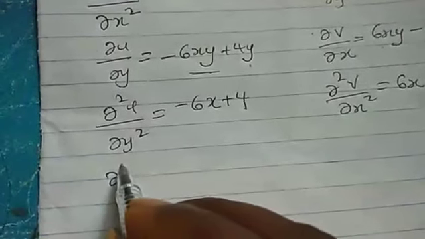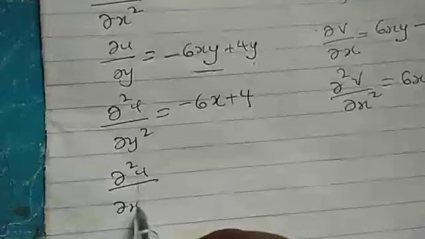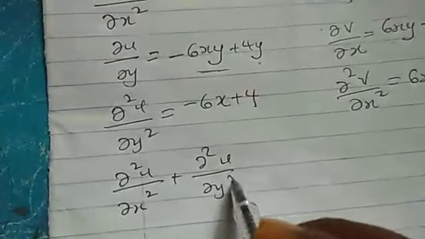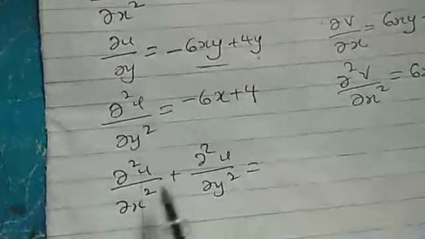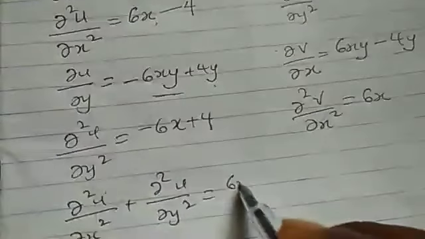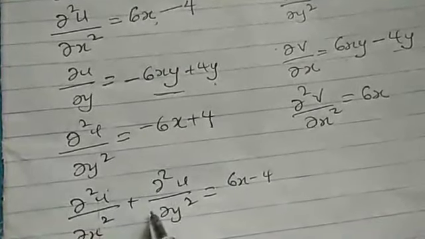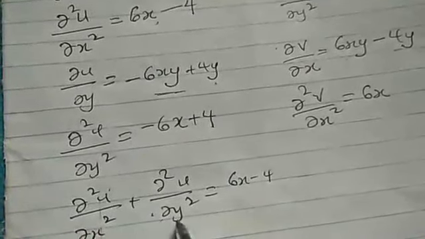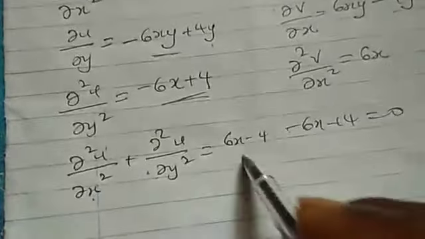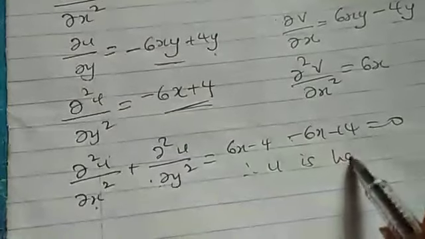So we will now need to check the Laplace equation. That is the square u dx squared plus the square u dy squared. This is the square u dx squared, 6x minus 4, plus the square u dy squared, this is minus 6x plus 4. You see that it is 0. In that case, u satisfies harmonic function. Therefore, we can say that u is harmonic.